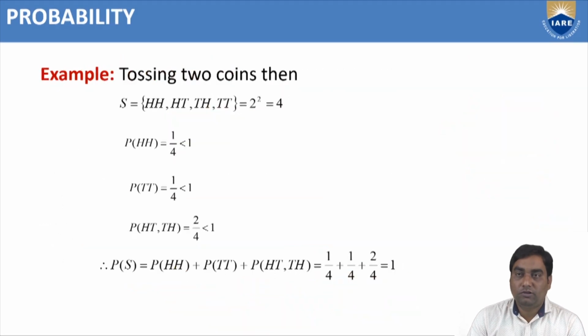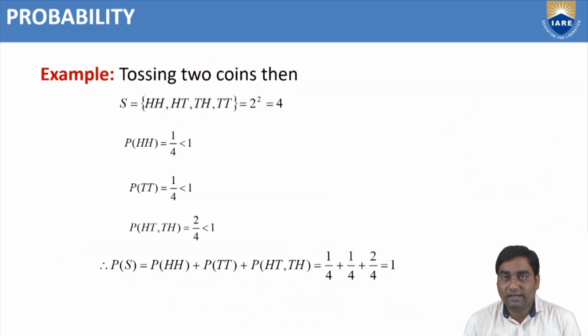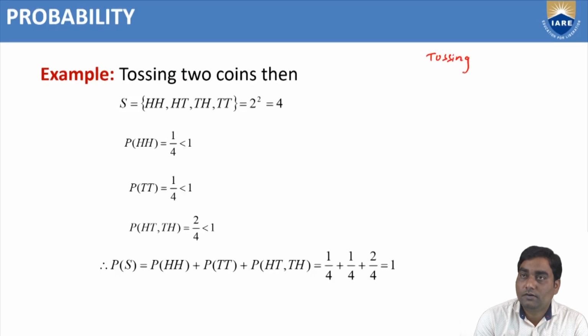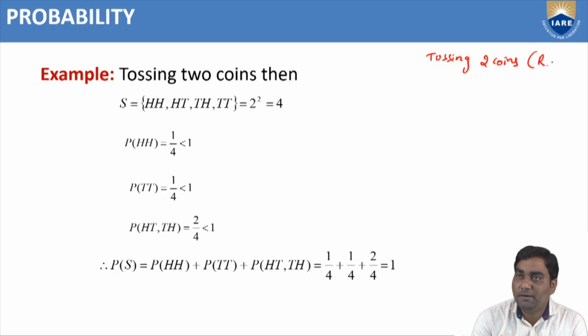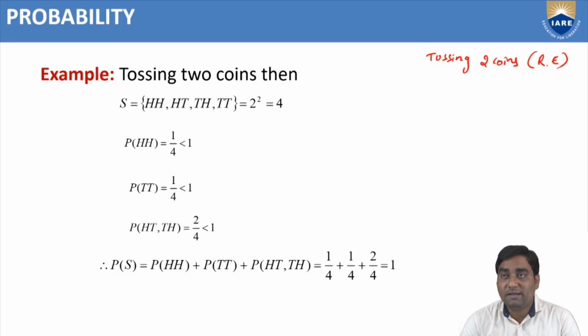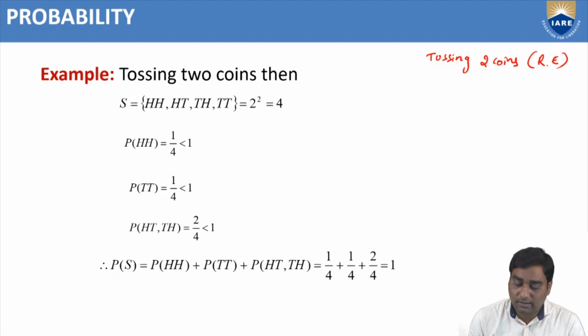I will explain how we are going to get the total probability as 1. Tossing two coins. Is it a random experiment or not? First we need to check it. It is a random experiment because when we toss a coin, we cannot expect whether head comes up or tail comes up. So the result we cannot predict.